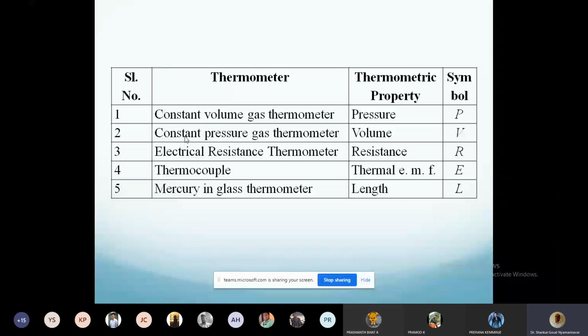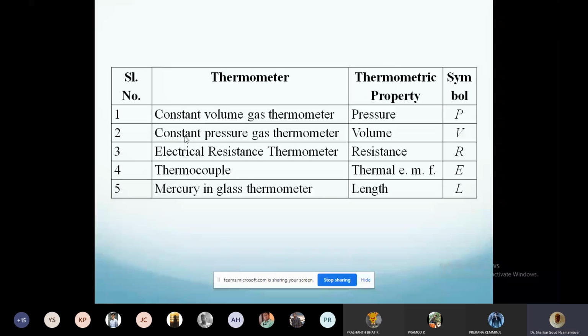You find out. That's what I'm giving you as an assignment. What is thermo EMF? Thermocouple, thermo EMF. I will not explain today. There is something called thermo EMF. The voltage that is generated is a direct function of temperature. How it is, what it is, you have to tell me. So here thermo EMF is the thermometric property in a thermocouple.